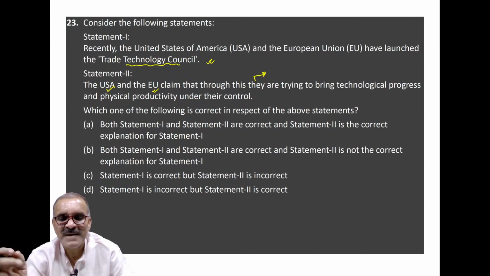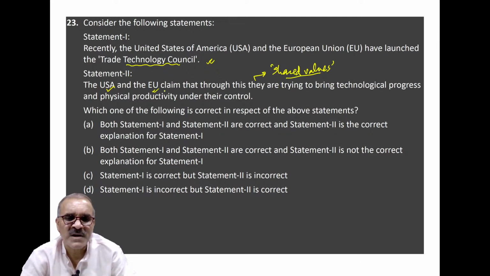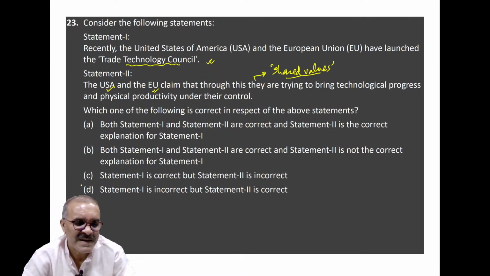It is about their shared values. If you read the bylaws of the Trade Technology Council, you come to know that statement 1 is correct, but statement 2 is incorrect. Its answer is C. Clear?